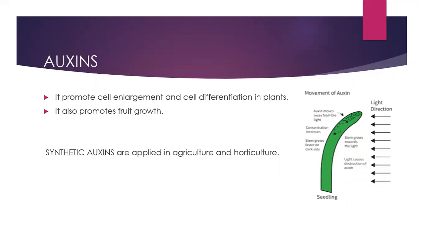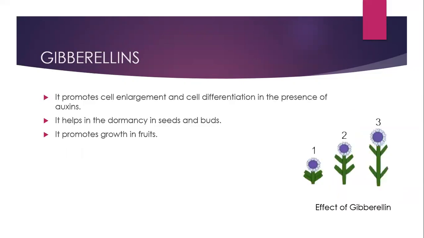The second hormone is gibberellins. Gibberellins promote cell enlargement and cell differentiation in the presence of auxins. It helps in the dormancy in seeds and buds. It promotes growth in fruits. Gibberellin hormone is involved mainly in shoot extensions. Gibberellin stimulates elongation of shoots of various plants.